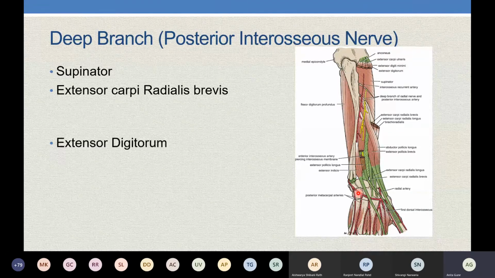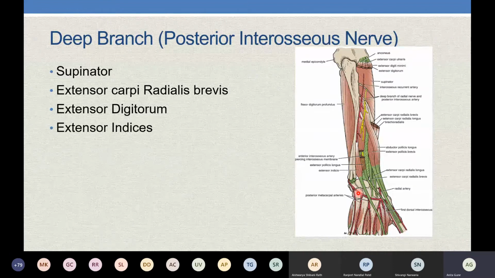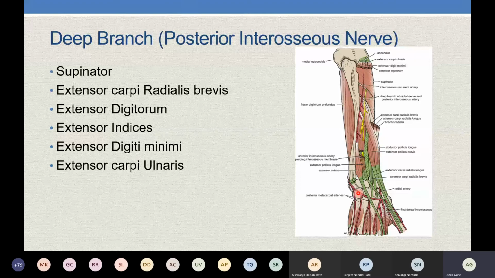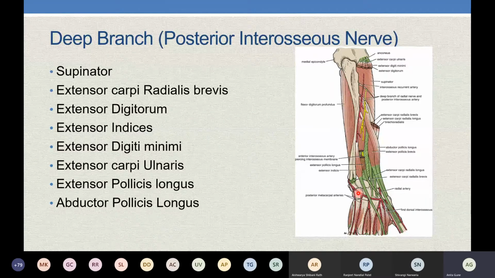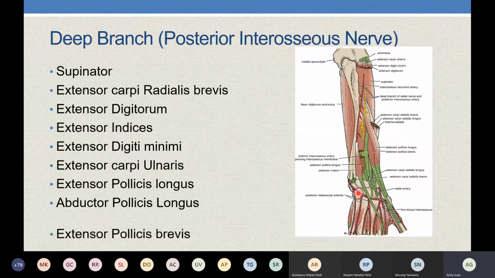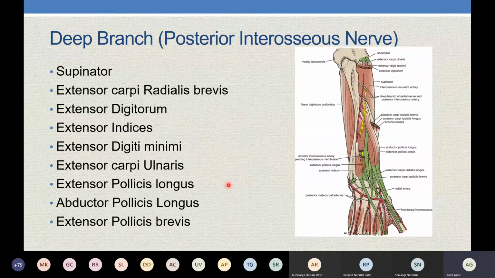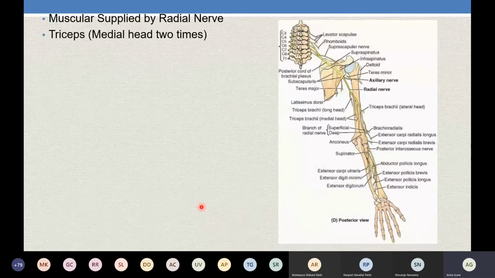So extensor carpi radialis brevis, extensor digitorum, extensor indicis, extensor digiti minimi, extensor carpi ulnaris, extensor pollicis longus, abductor pollicis longus. Pollicis means thumb, right? Extensor pollicis brevis. These last three muscles form the boundaries of the snuff box. You will see in detail later. So in all, recall the muscles which are supplied by the radial nerve from the beginning to the end. What muscles are supplied? Triceps, all the three heads.